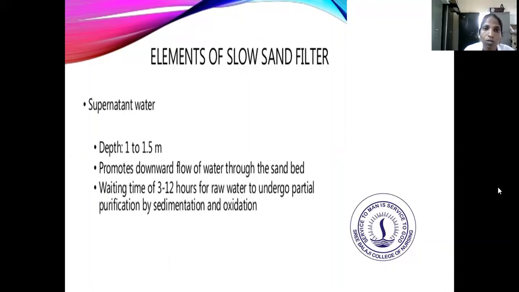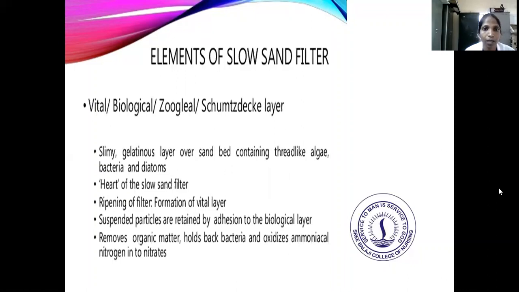Next, the element of slow sand filter is supernatant water. The supernatant water depth is 1 to 1.5 meter. It promotes the downward flow of water through the sand bed. The waiting time is 3 to 12 hours for raw water to undergo partial purification by sedimentation and oxidation.